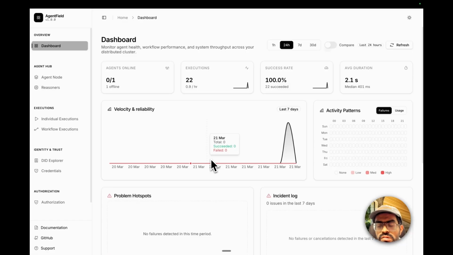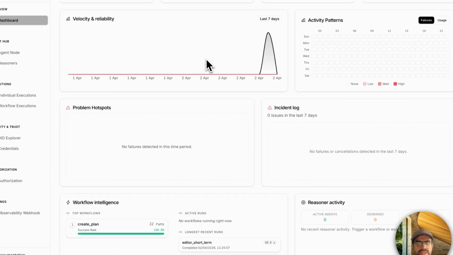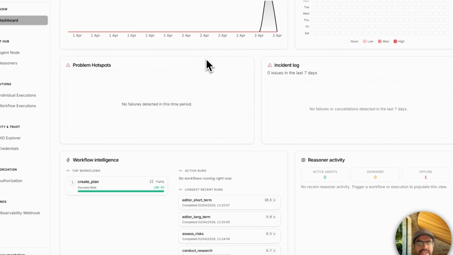So when we open localhost 8080/UI, the control plane automatically draws the full execution graph. So now let's take a look at the AgentField dashboard. The AgentField dashboard provides a powerful visual representation of the entire AI agent orchestration, serving as the interface for our control plane. And by just navigating to the local UI on localhost 8080/UI, you can see the system's underlying infrastructure in action, moving beyond that simple script execution. So let's take a look at the main features of our entire dashboard.